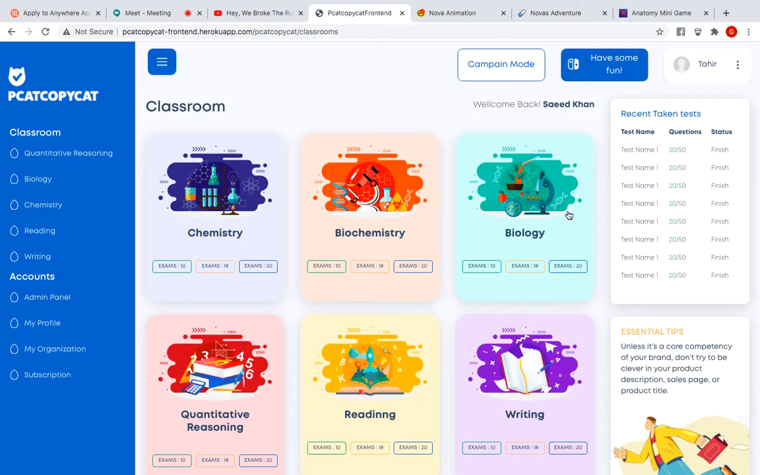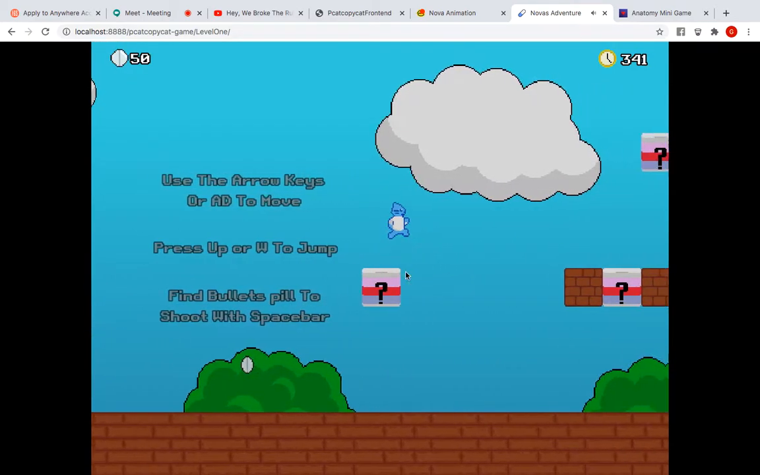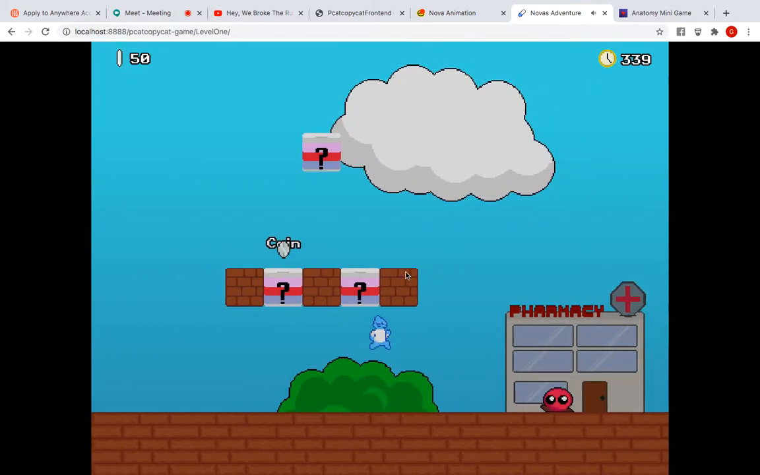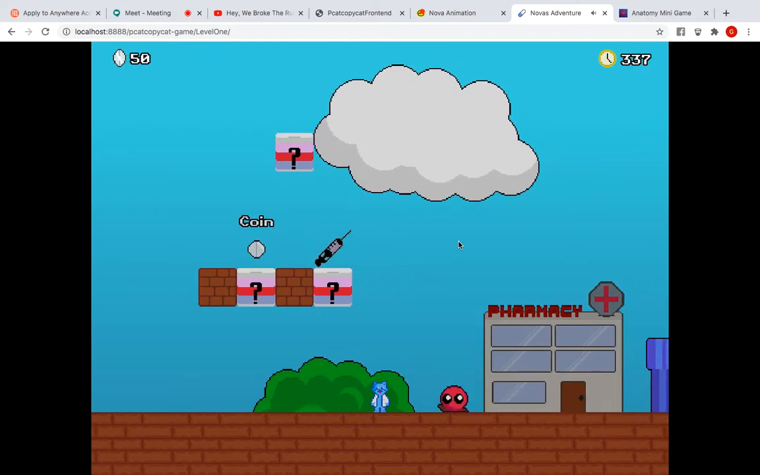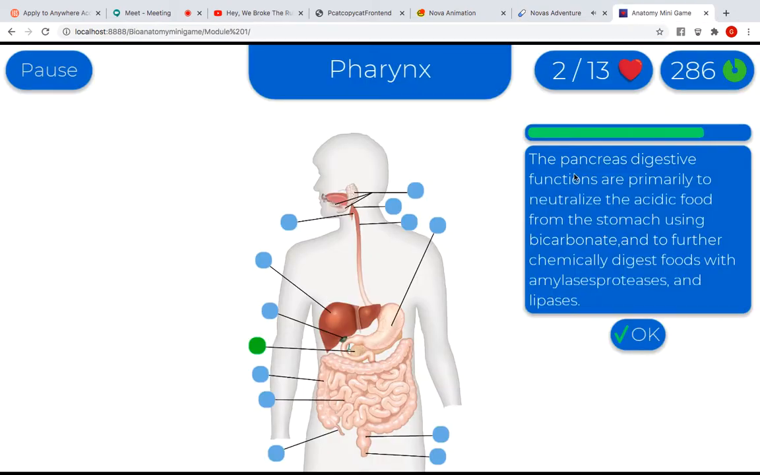Campaign mode will come a little bit later. Have some fun. If the student is tired of studying and just wants a break, they'll click that and it'll prompt them to a game that we created. It's got about 100 levels and it'll go through a couple of things that they can do. Put some bullets on there, have fun. And then the anatomy minigame: again, you click on something and it gives you something about that system.